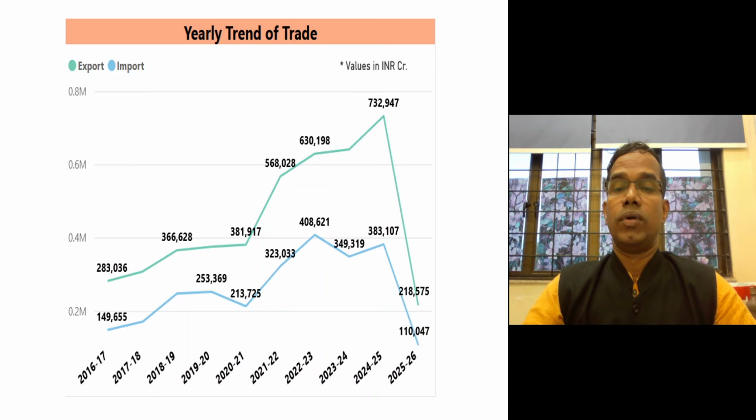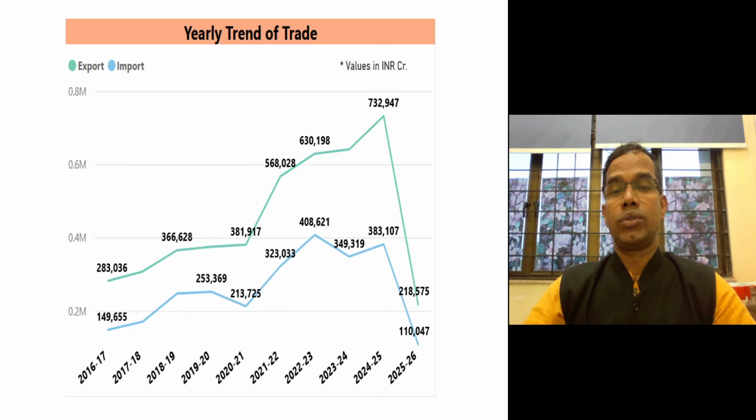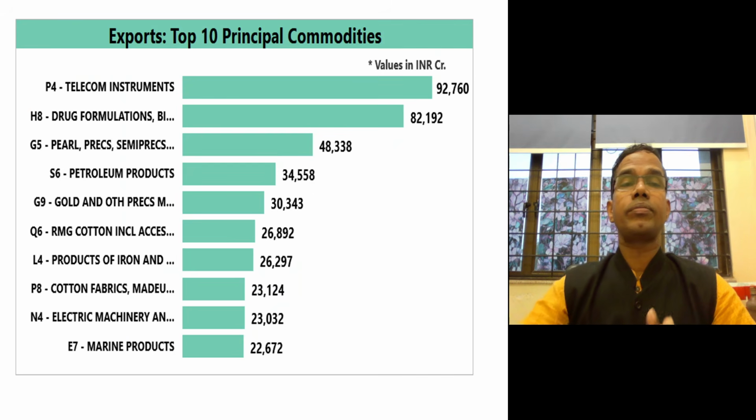Although we can interpret only up to 2024-25 because 2025-26 data are not yet available. That's why we see a downward trend, and this should not be misunderstood. So we see a rising trend in the exports to USA, but from 2020 to 23 onwards, there is a slowdown in India's import from USA.